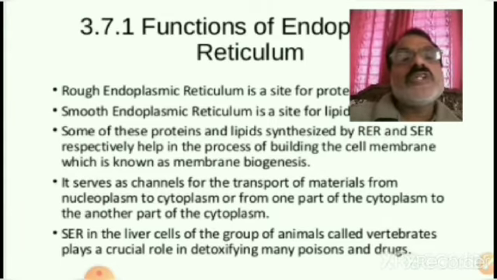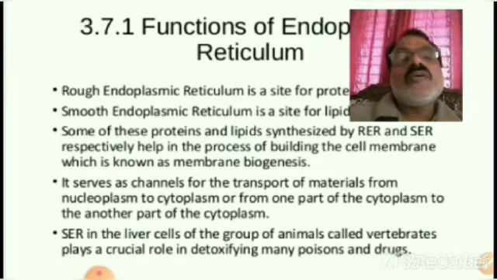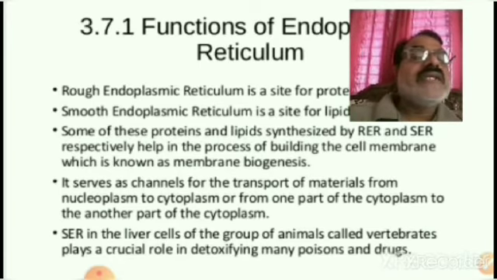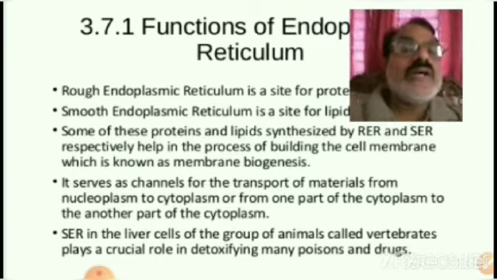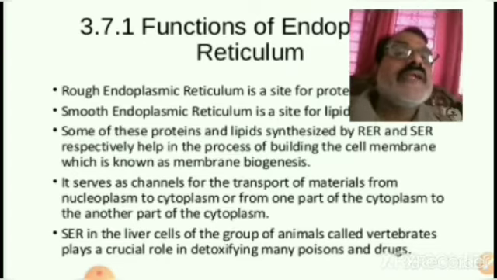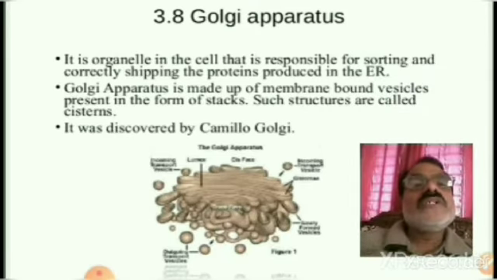SER, that means smooth endoplasmic reticulum, in the liver cells of the group of animals called vertebrates, plays a crucial role in detoxifying many poisons and drugs. Okay, so that is about the endoplasmic reticulum. The next organelle is the Golgi apparatus.